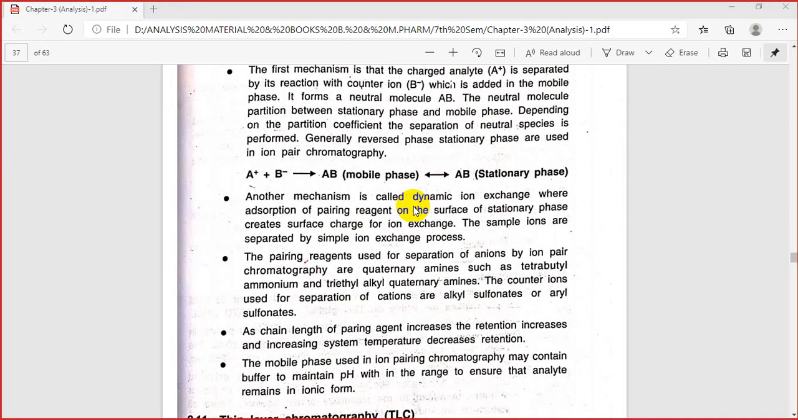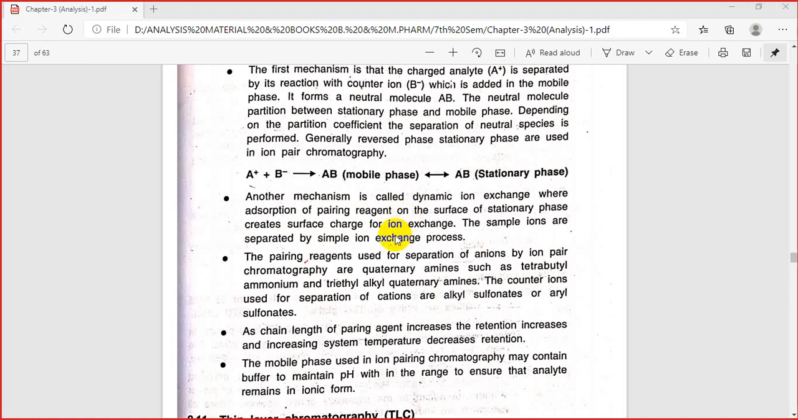Now what is the first mechanism? The first mechanism is that the charged analyte is separated by simply a reaction with its counter ion. It means if a positive ion is there, then the counter ion will be a negative ion, which is normally added in the mobile phase. Now this charged analyte will form a neutral molecule. This neutral molecule will be participating between the stationary phase and the mobile phase. Depending on the partition coefficient, the separation of neutral species is performed.